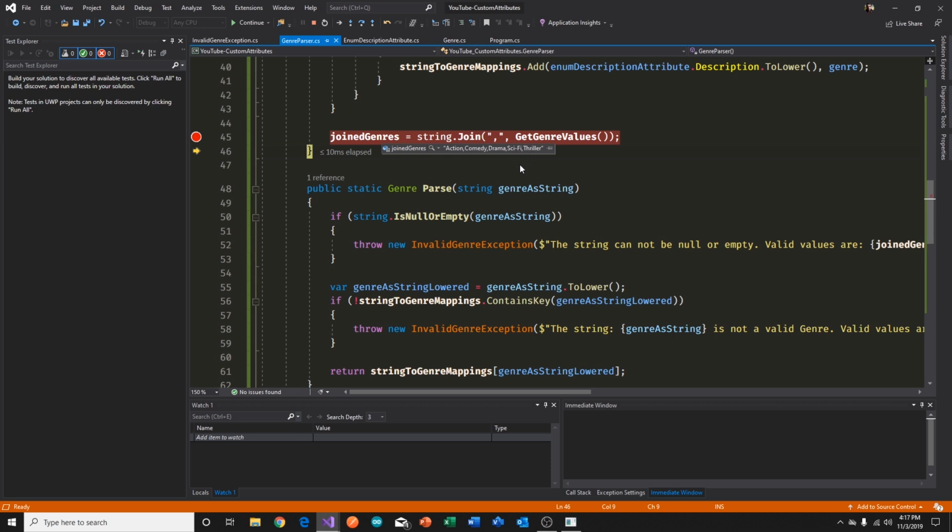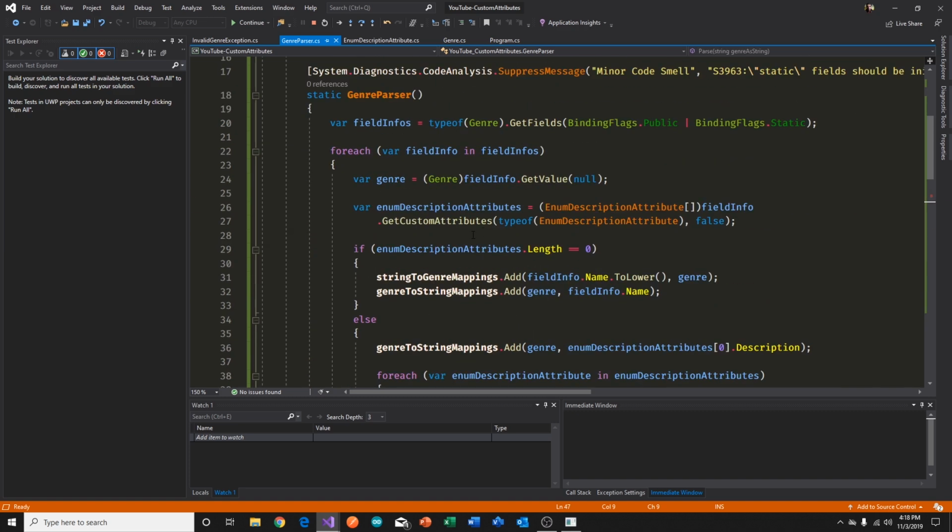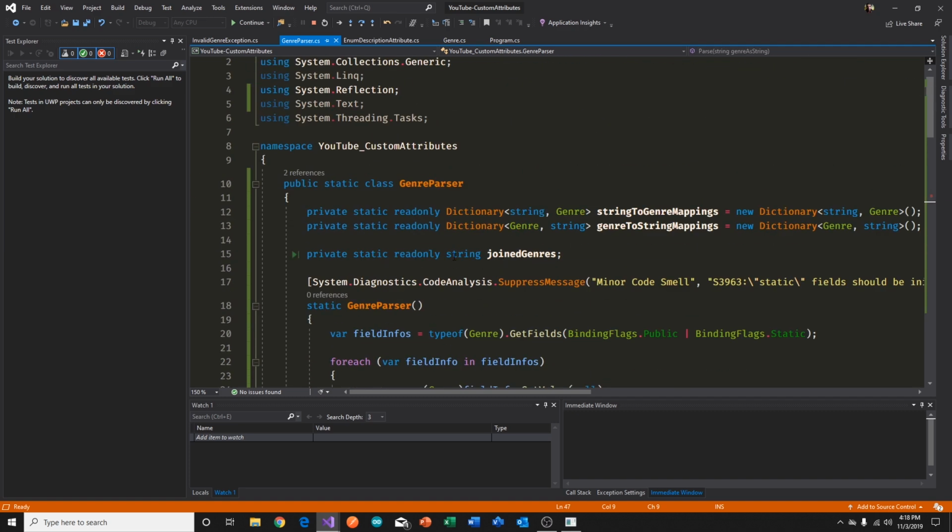And the reason for that is if, for whatever reason, we want to throw an exception, we want to provide valuable, useful information in our exception messages, as I discussed in the exceptions video. You can see the link to that up here. And we would like to say something like, well, you gave us the wrong string. We can't map it to any valid genre. So here are the possible genres. Right? And that's the purpose of that string. And we construct the string at our static constructor time itself, and we maintain that as a private static read-only member in our genre parser.